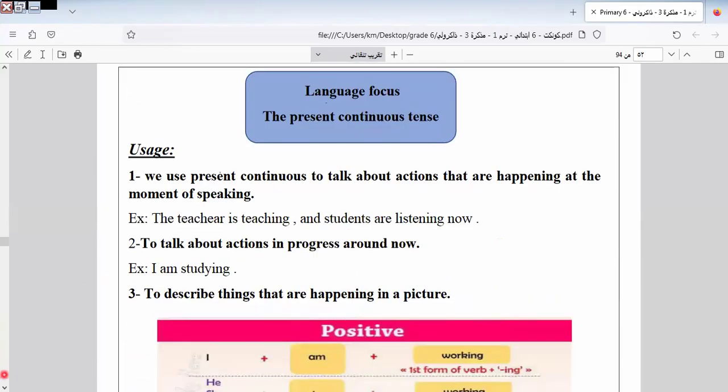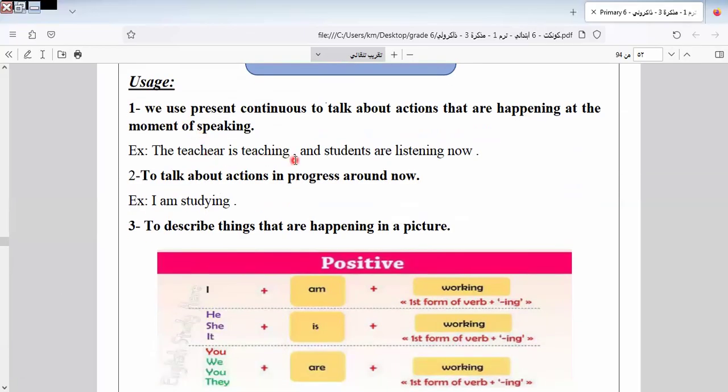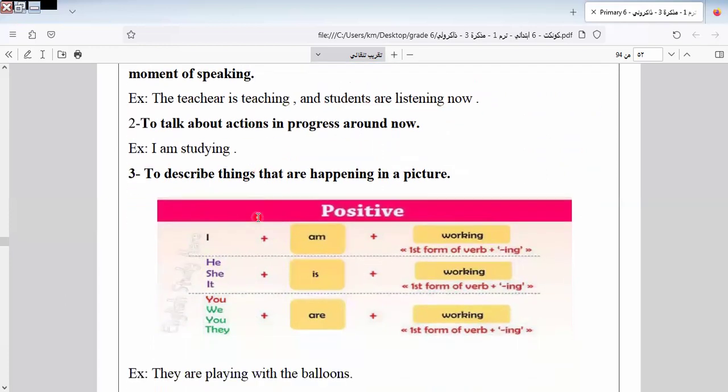Here is the language focus. Here is about what? It is about the present continuous tense. I think we talked several times about present continuous tense, and we know that the present continuous tense describes actions happening at the time of speaking, like this example in front of us. The teacher is teaching, and the students are listening now. Or I'm studying.